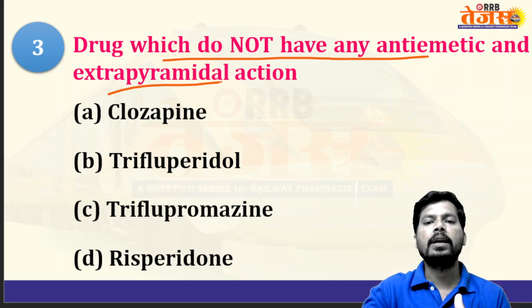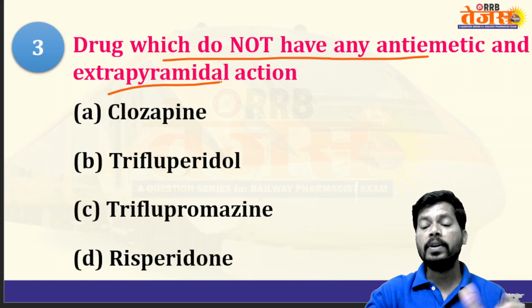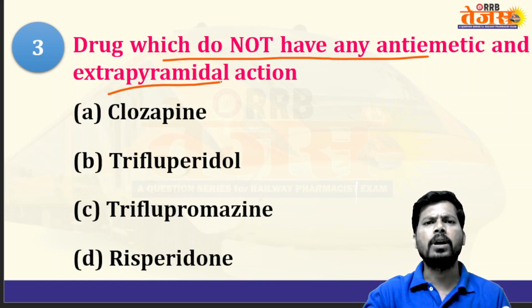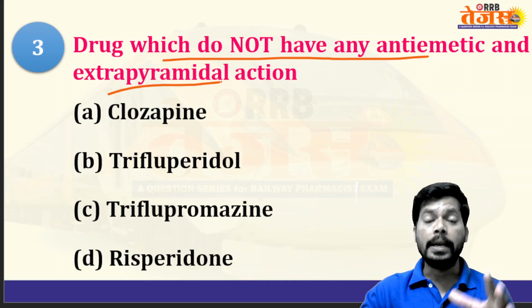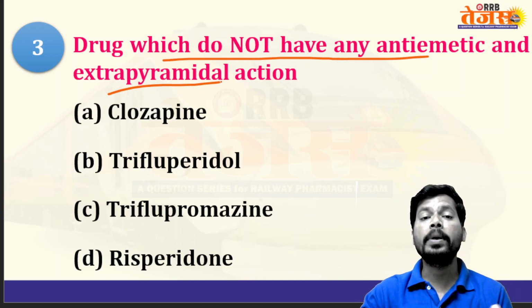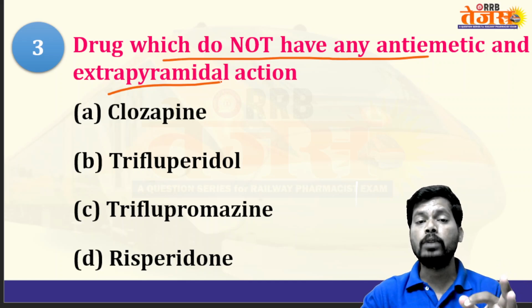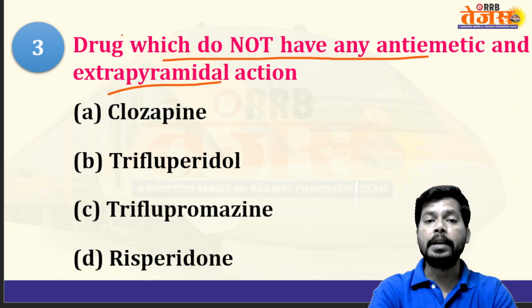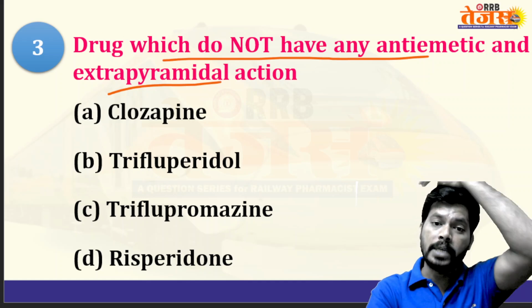So which of the following drugs does not have antiemetic action and also extrapyramidal action, no Parkinsonism as a side effect? Dopamine is also one of the neurotransmitters involved in emesis, vomiting production. Antipsychotics block dopamine receptors in the brain, so blocking dopamine receptors related to vomiting decreases vomiting. So antipsychotics also have antiemetic action. But here, which antipsychotic has no antiemetic action and no Parkinsonism as a side effect?